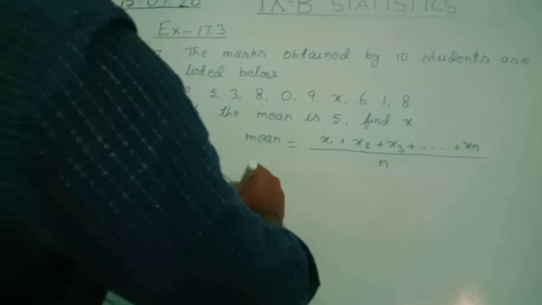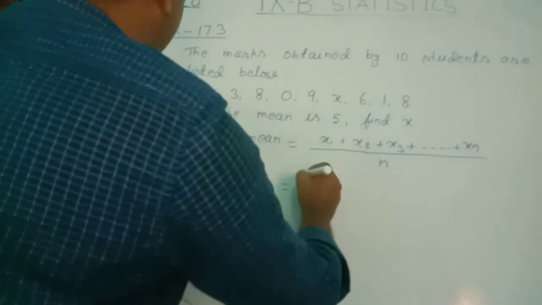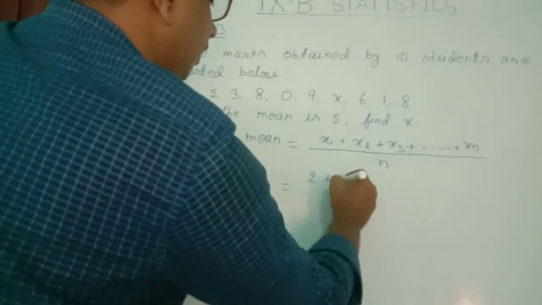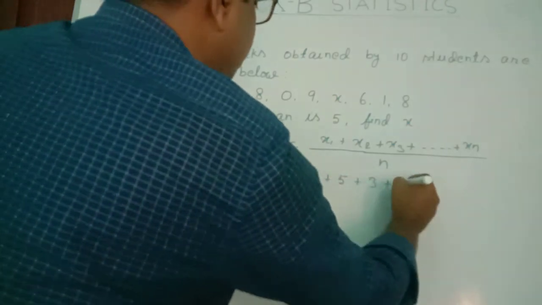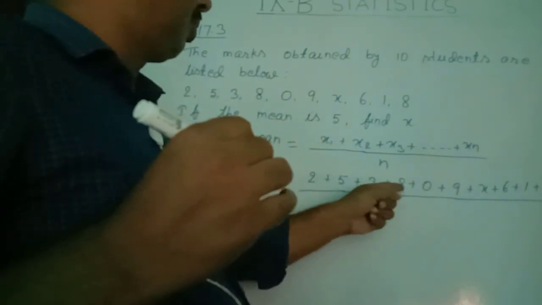Since mean is given here, that is equal to 5, at the place of mean we kept 5, and this is 2 plus 5 plus 3 plus 8 plus 0 plus 9 plus x plus 6 plus 1 plus 8, and the total number of terms or variates is 10, or you can count also: 1, 2, 3, 4, 5, 6, 7, 8, 9, 10. So we kept here 10.